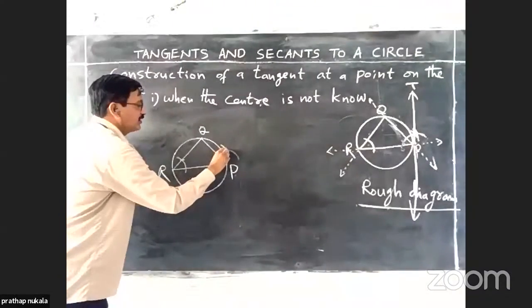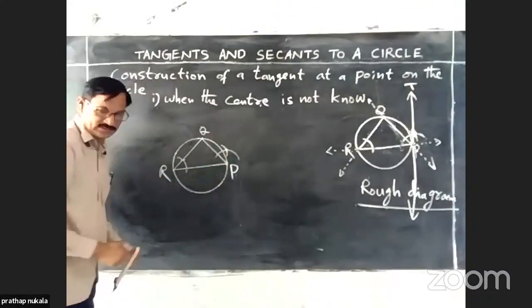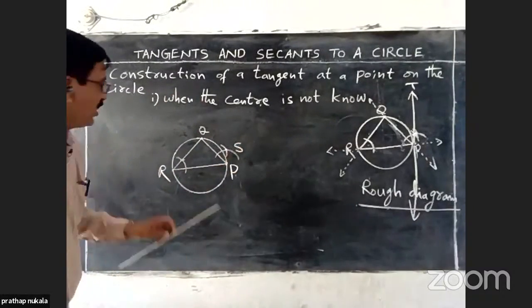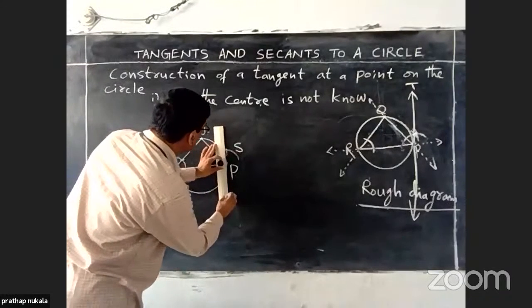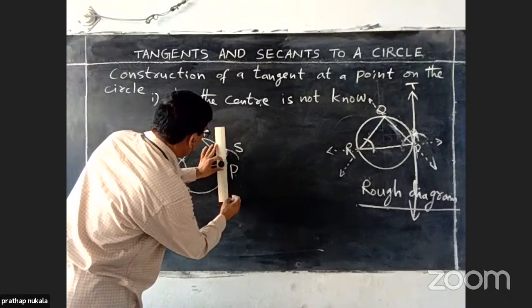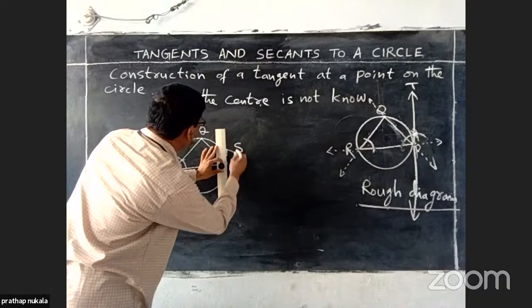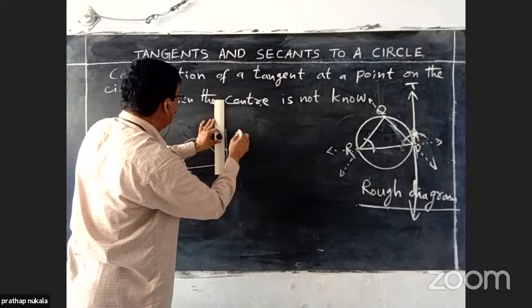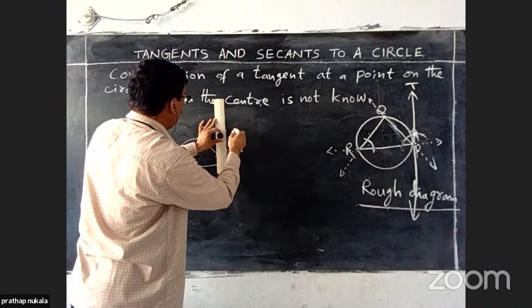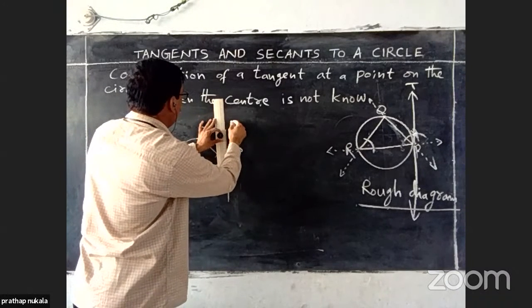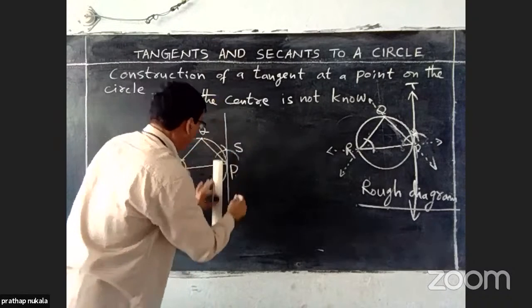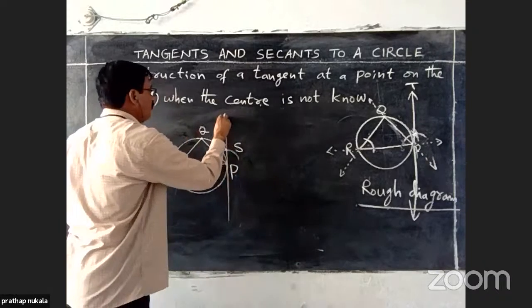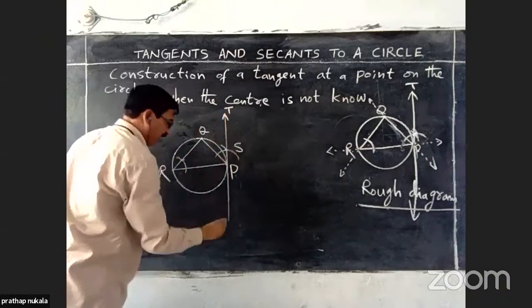Locate the intersection point. Say it may be S. Join these two points. This is the required tangent.